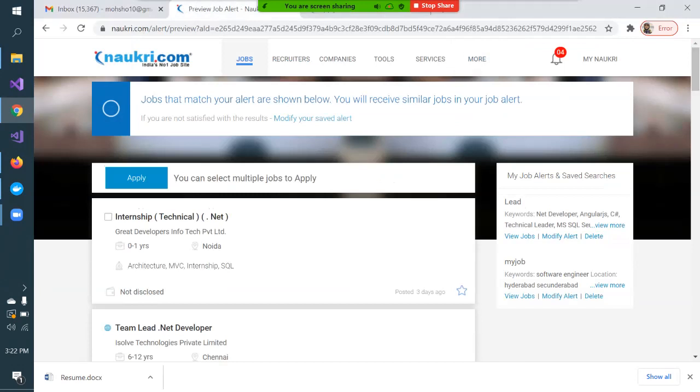So here, jobs that match your alert are shown below. You will receive similar jobs. Modify or save your alert. See, nowadays this job portal has become very advanced. It's clearly asking, are you satisfied with this? Modify your saved alert.